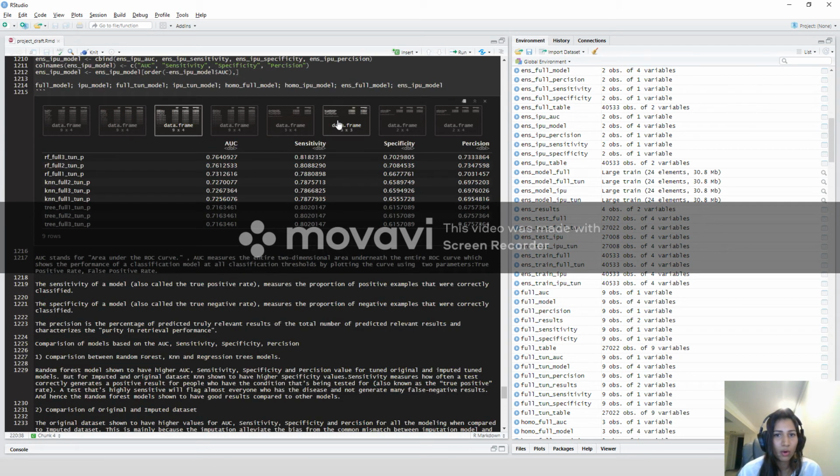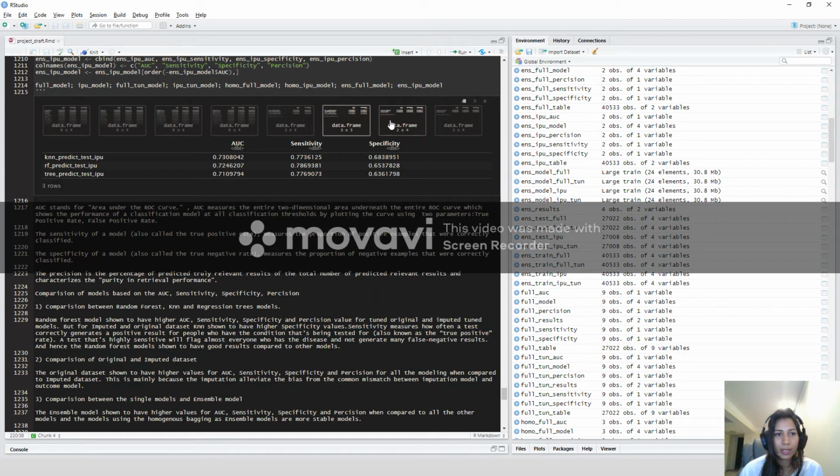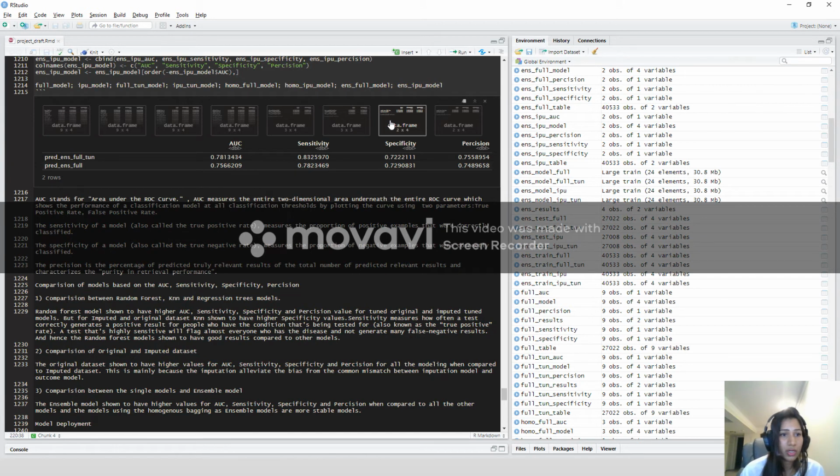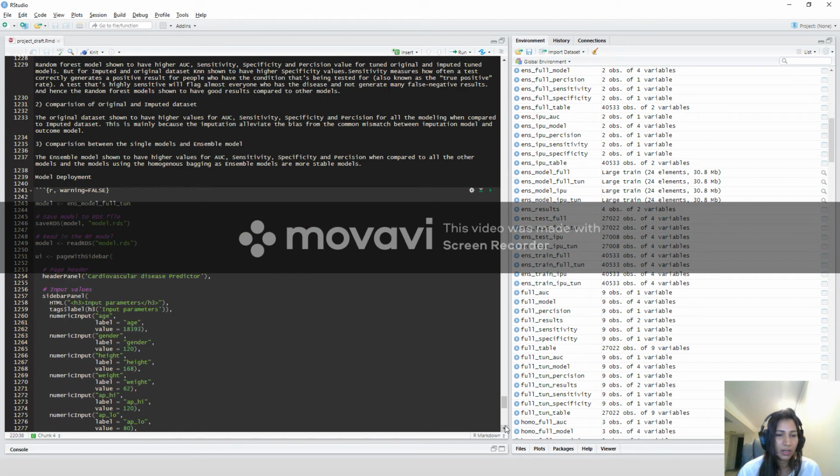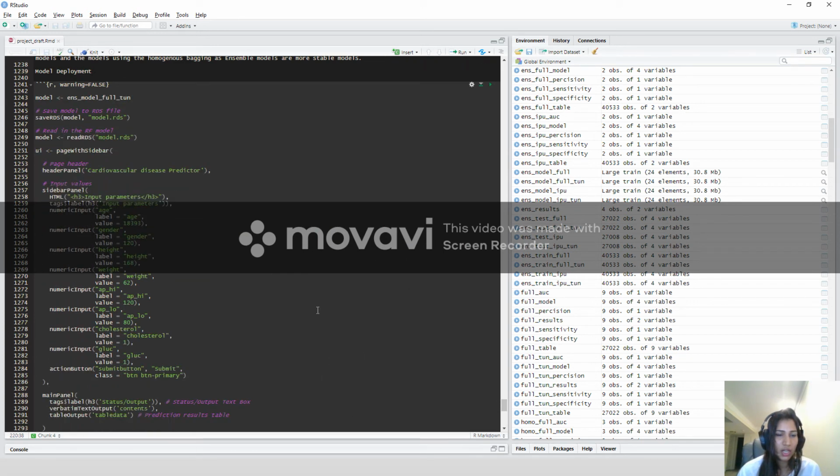The ensemble model of the imputed and the original data set is also shown to have higher AUC and sensitivity values. So now this is the interactive dashboard using the Shiny app.